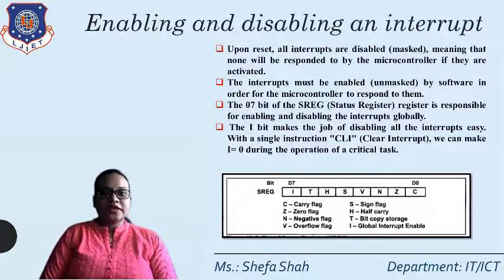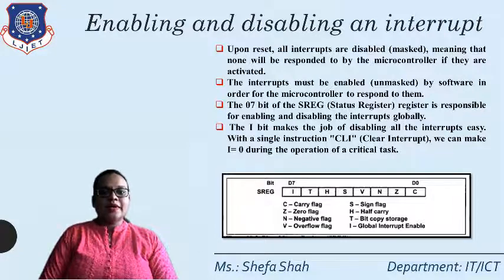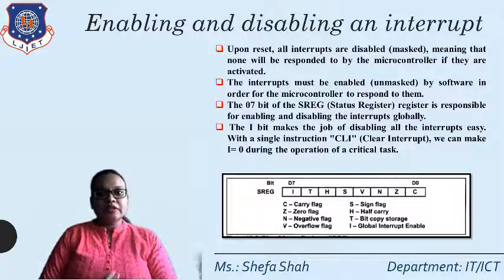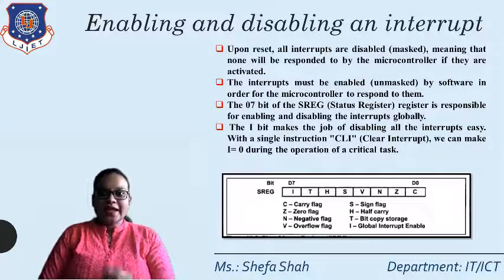Upon reset, all the interrupts are disabled, meaning that none will be responded to by the controller if they are activated. The interrupts must be enabled by software in order for the microcontroller to respond to them. The seventh bit of the status register is responsible for enabling and disabling the interrupts. If we want to enable the interrupt, we need to use the instruction SEI, that is set interrupt, in assembly language, and sei() in the C language, in small letters.